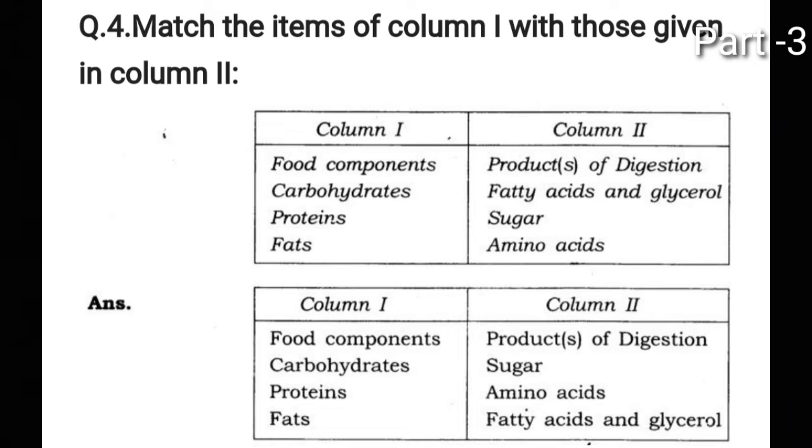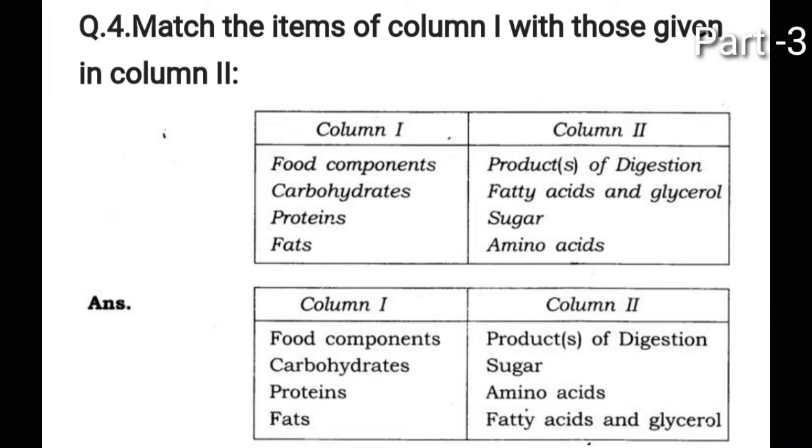Second is carbohydrates. Carbohydrates are sugars, because carbohydrates, which is a complex form, that is starch, it is broken down into simpler soluble substances, that is sugar. So your answer is sugar here. Third part is proteins. Proteins give the products which are called amino acids.